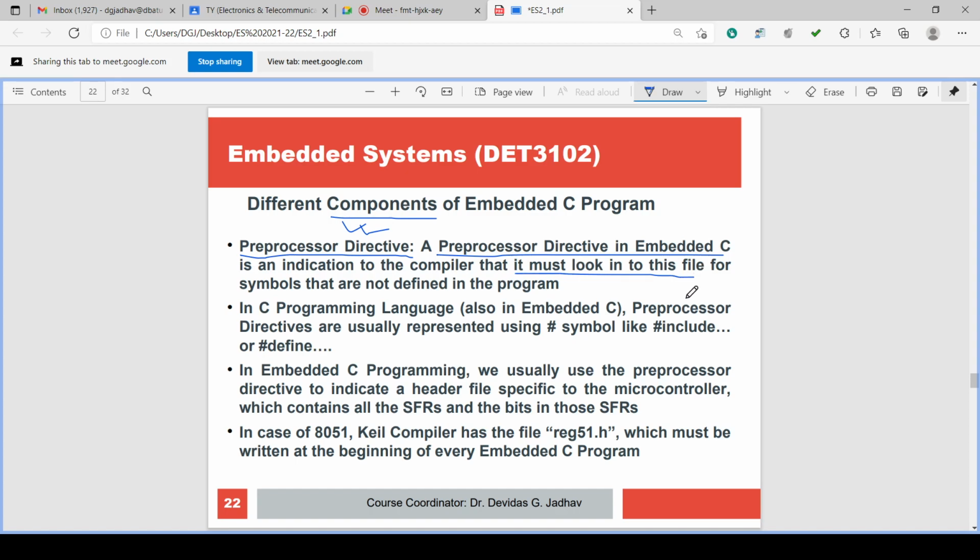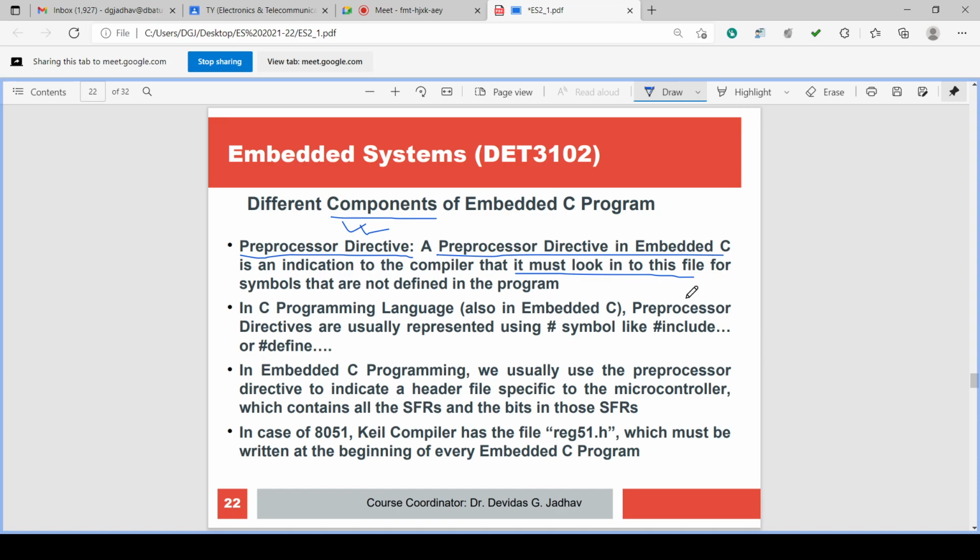In that file the symbols are there which are not defined in the program. Program may not have the definition of the symbols used, but those symbols are there in that file, the readily available header file.